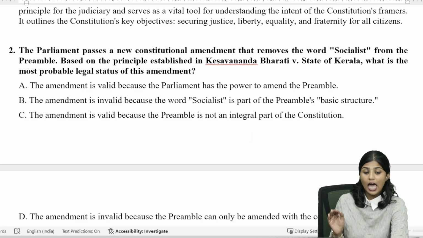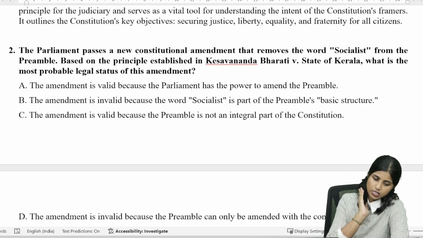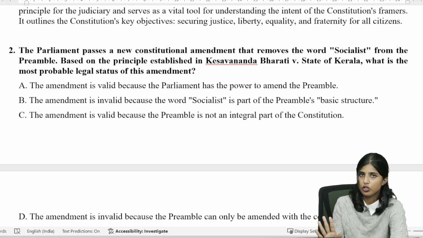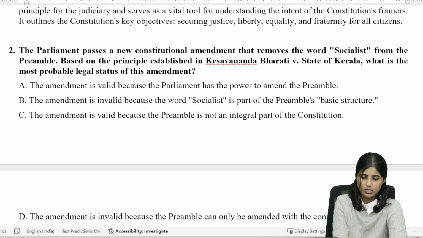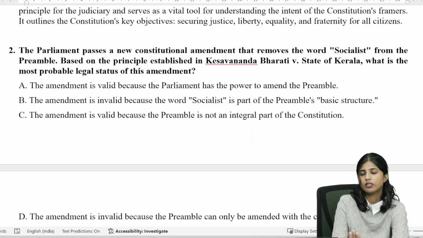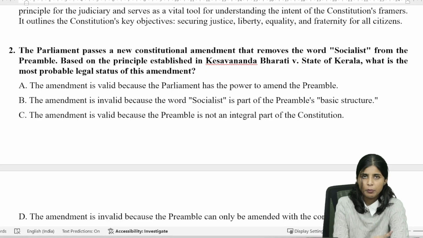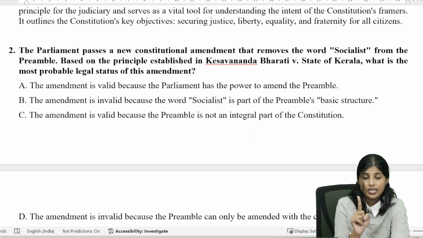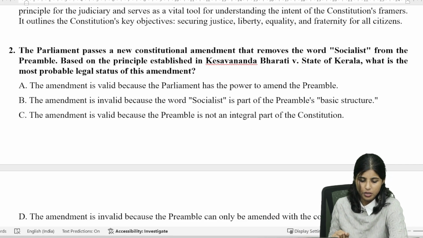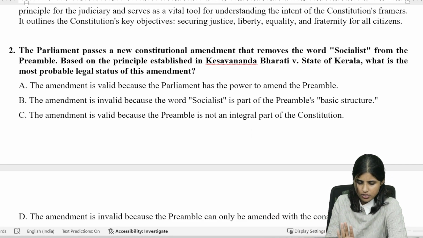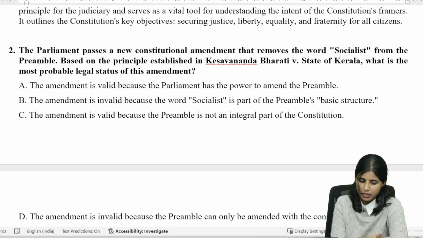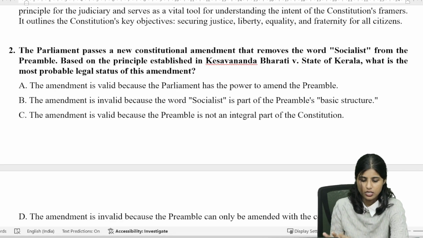Option A, the amendment is valid because the Parliament has the power to amend the preamble. It is also stated in the passage as given in Keshavananda Bharati versus State of Kerala. The judiciary agreed that the Parliament has power to amend the preamble, but is the amendment valid in this case? No, because it removed the word socialism, which is a basic structure of the constitution. We look into option B. The amendment is invalid, that is correct, because the word socialist is part of the preamble's basic structure. That would be the right answer as of now. We can look into options C and D as well.